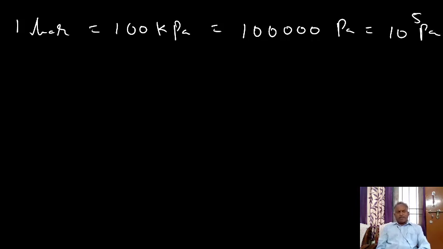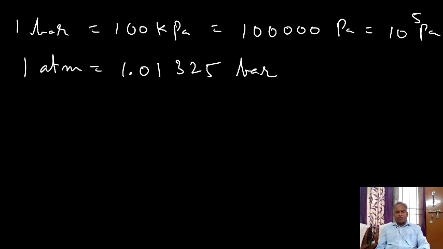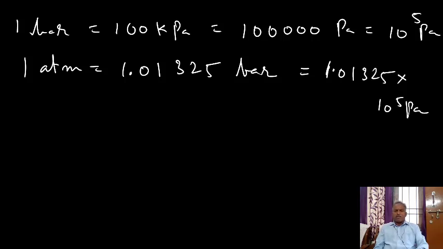Now let us see the relation between bar, atmosphere, pascal, etc. 1 atmosphere is equal to 1.01325 bar, which is equal to 1.01325 into 10 to the power 5 pascal.